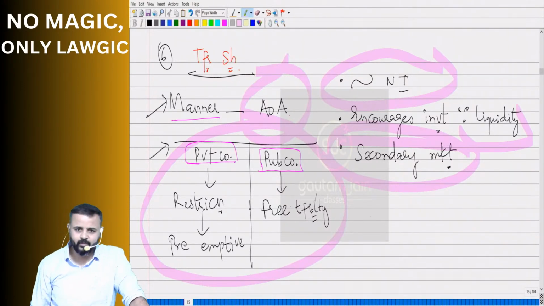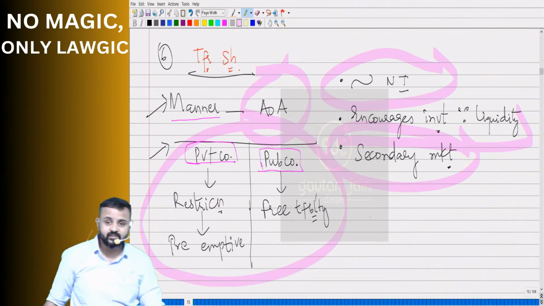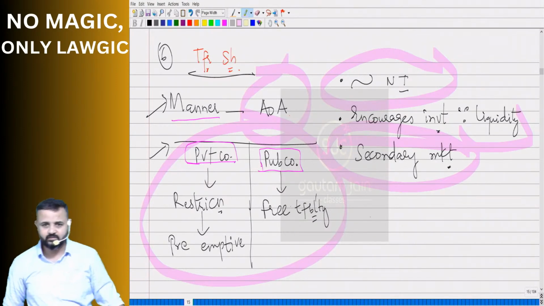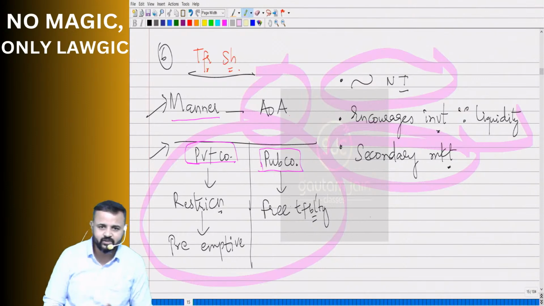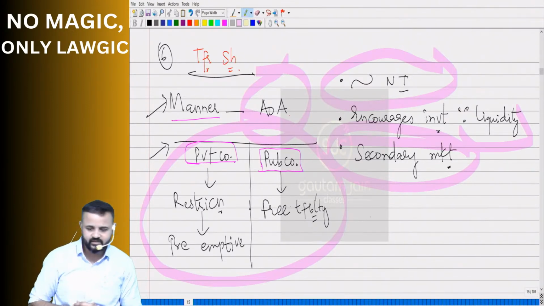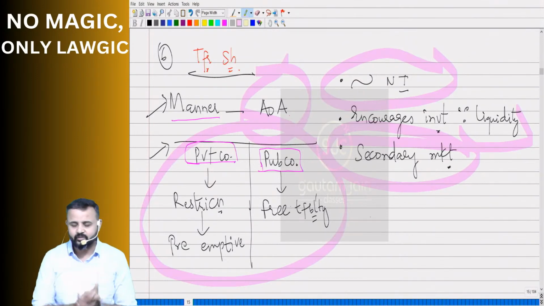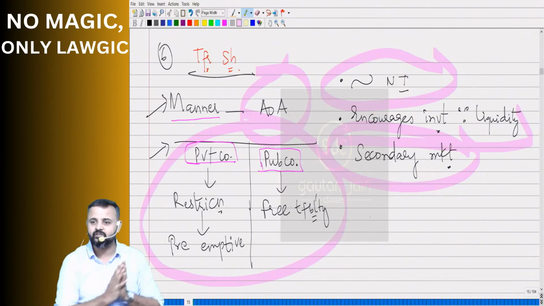Okay, sir. So manner of transfer is provided in articles. In a private company, there are restrictions, that is the preemptive clause, but a public company's shares are freely transferable. Just because it is transferable doesn't mean that it is a negotiable instrument. The idea behind putting this transferability clause is to encourage investment, isn't it? To give that liquidity in the hands of the investors. And all this transferability takes place in the secondary market. Some points we have understood.